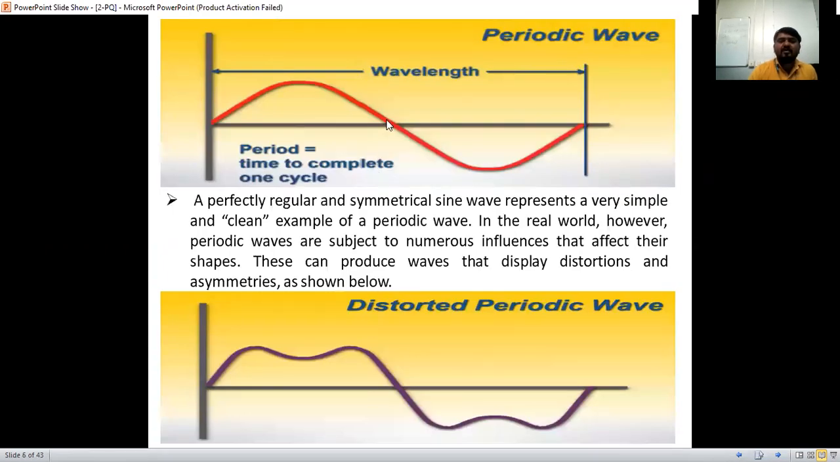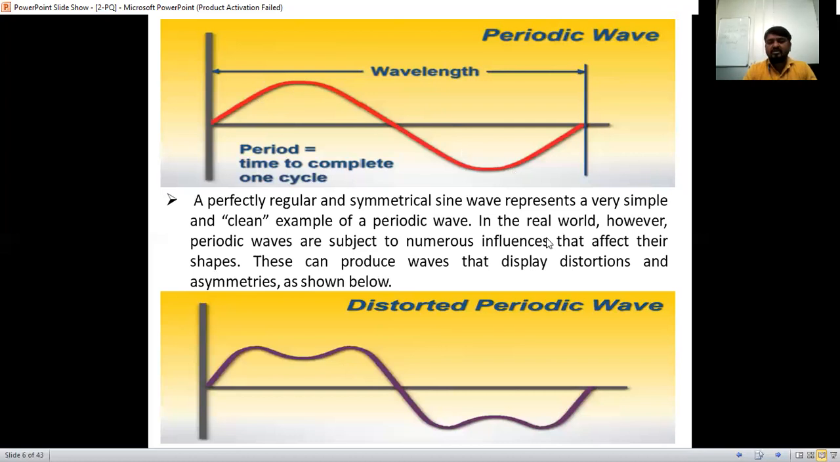But in reality, we will not get perfectly periodic waveforms. Some harmonics will be produced, and there may be some losses, and because of that we get a distorted wave. A perfectly regular and symmetrical sine wave represents a very simple and clean example of a periodic wave. You can draw the positive half cycle and the negative half cycle, and there is no disturbance at all.